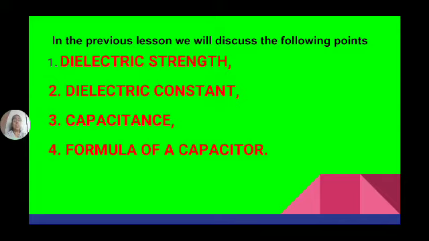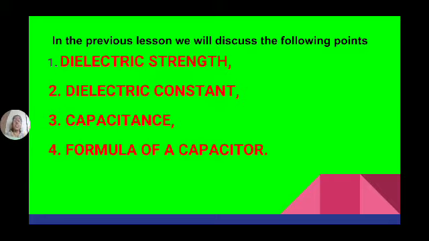Up to what extent will the charge be accumulated on the conducting plate? After the conducting plate, here is the insulating material, the dielectric material. It doesn't allow electrons to pass through it. When we apply more and more potential, more and more charge will be accumulated.